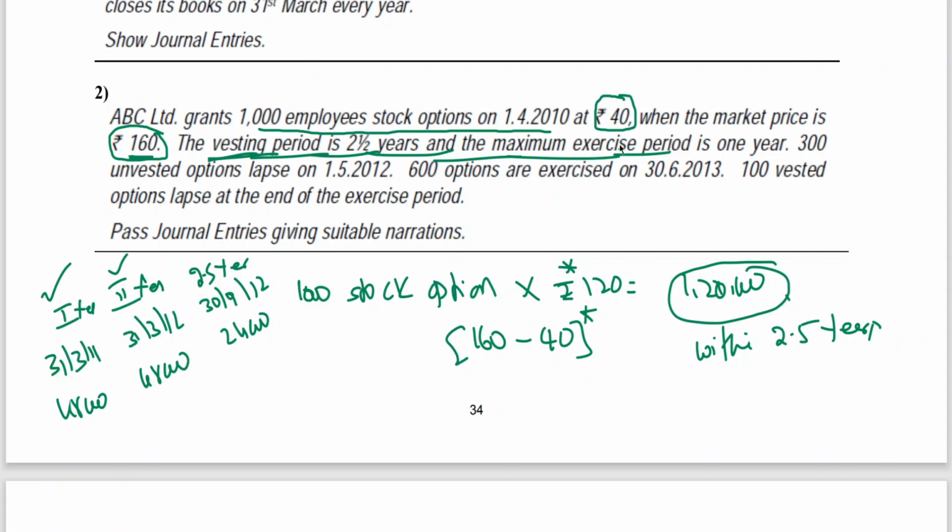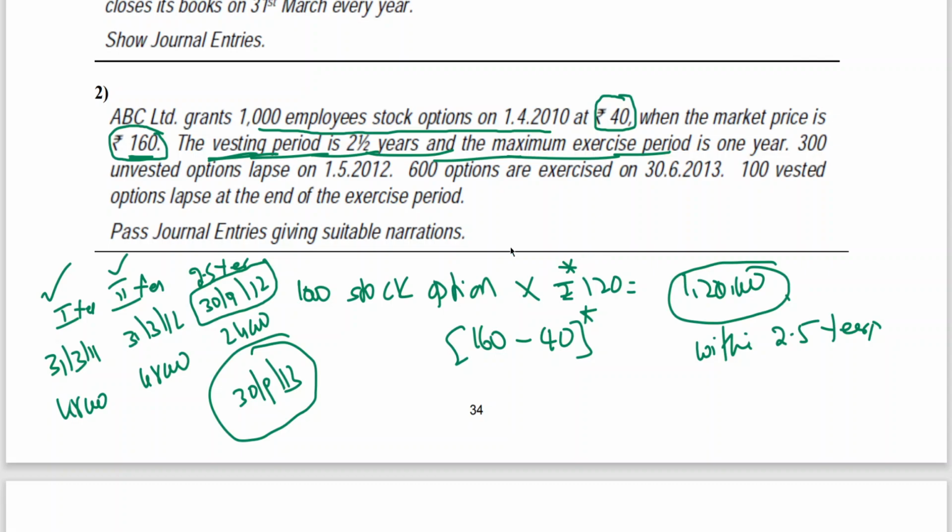And the maximum exercise period is 1 year after the vesting period. So after 30th September 2012, 1 year later, it is going to be 30th September 2013. By 30th September 2013, these 1,000 employee stock options have to be exercised at a price of 40 rupees.